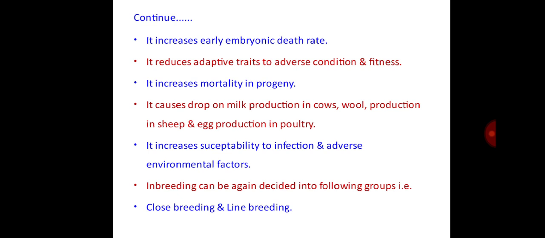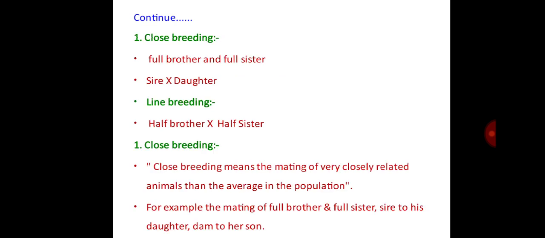It increases mortality in the progeny. It causes a drop in milk production in cows, wool production in sheep, and egg production in poultry. Also, it increases susceptibility to infection and adverse environmental factors. Inbreeding can again be divided into the following groups, that is close breeding and line breeding.